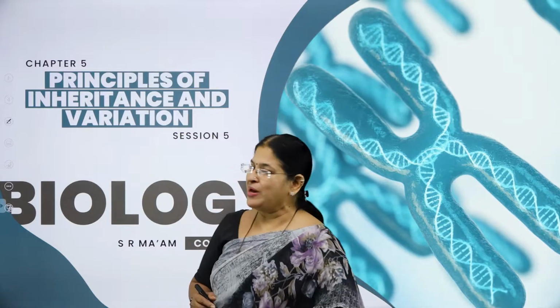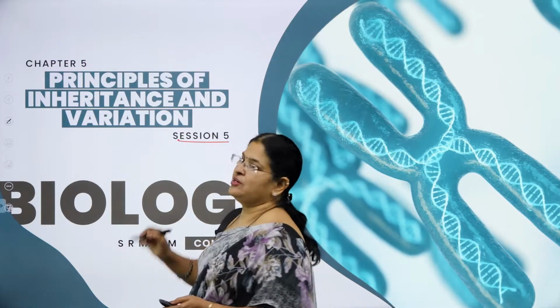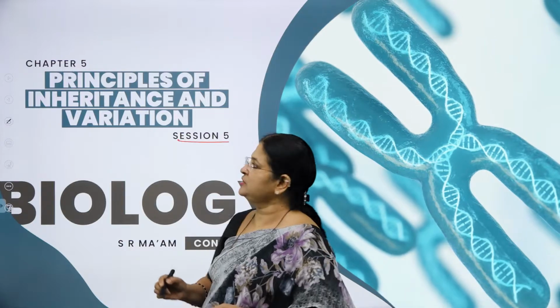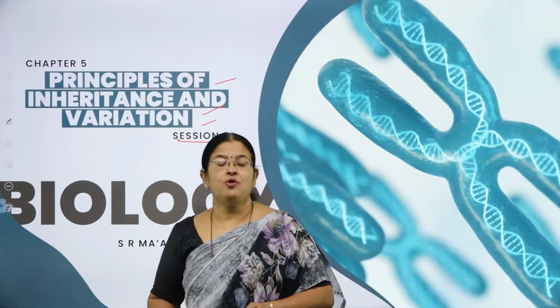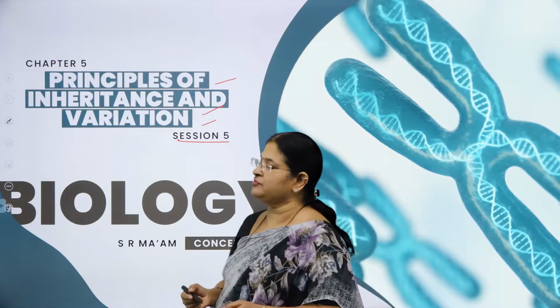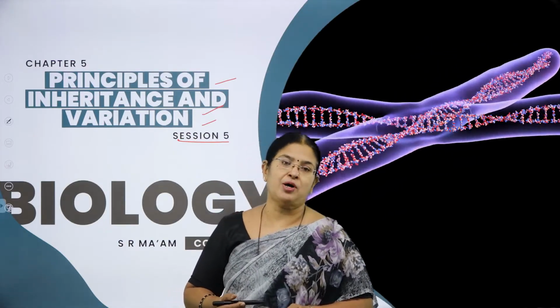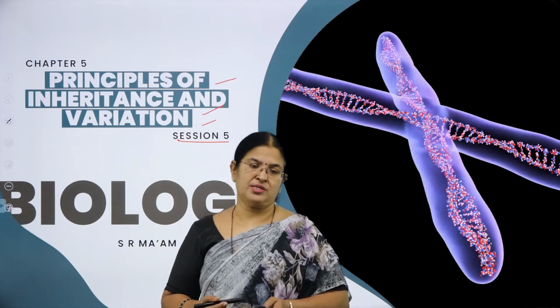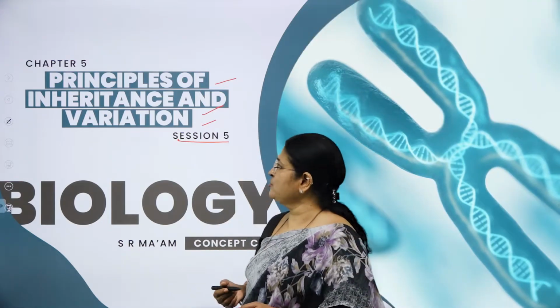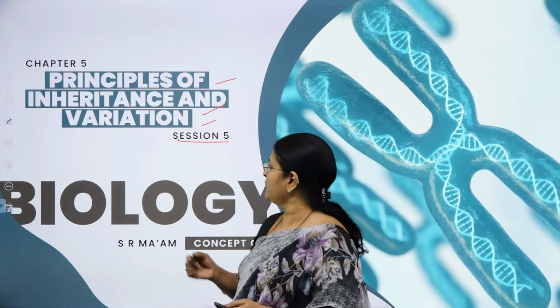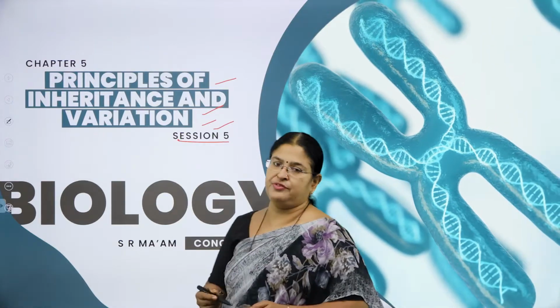Hello everyone, welcome back to session 5 of this very important chapter called Principles of Inheritance and Variation. What did we learn in session 4 of this chapter? We learnt about the dihybrid cross, then we learnt about incomplete dominance followed by the blood groups. What are we going to study in this very important session, session 5 of this chapter?